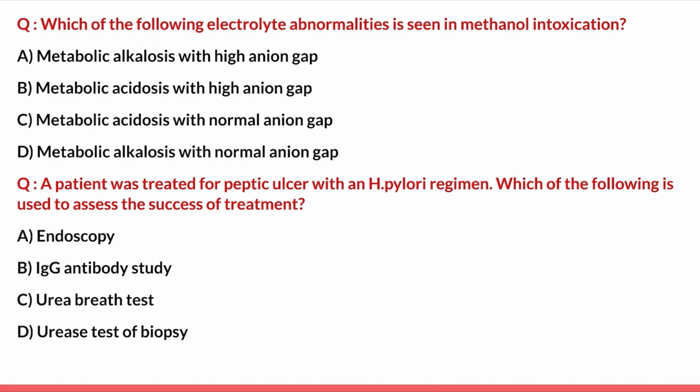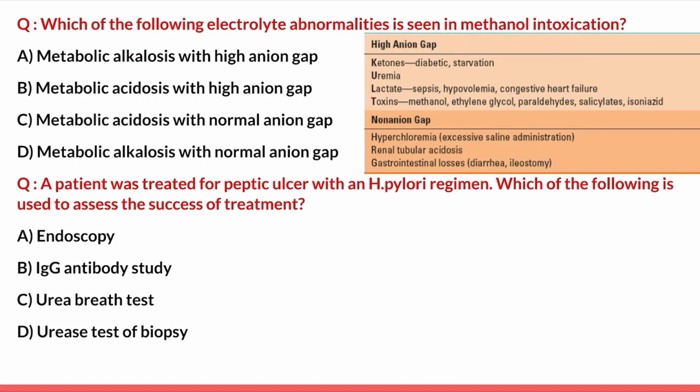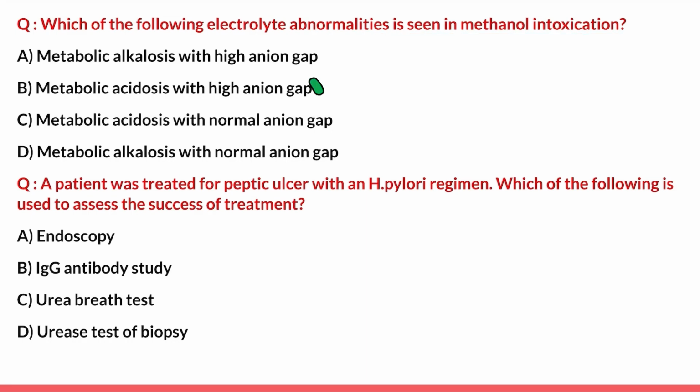Coming to option B and C. So if we see the causes of normal anion gap versus high anion gap in this table, we know methanol intoxication causes high anion gap metabolic acidosis rather than a normal anion gap acidosis. So the best answer here is option B, which is metabolic acidosis with high anion gap, which is seen in this condition.